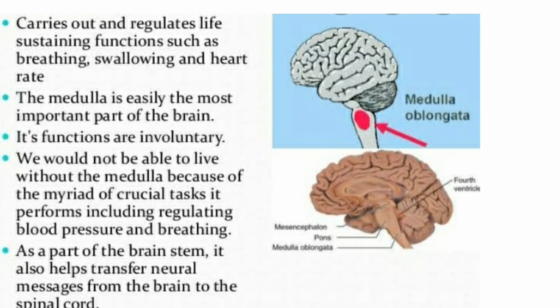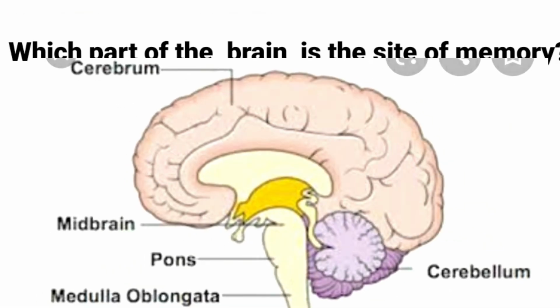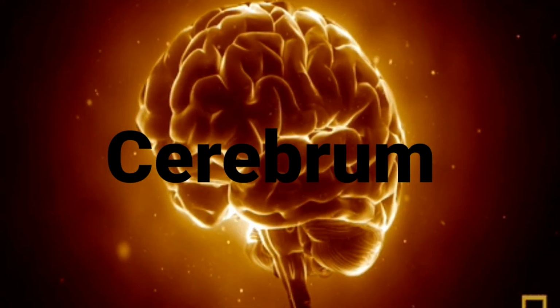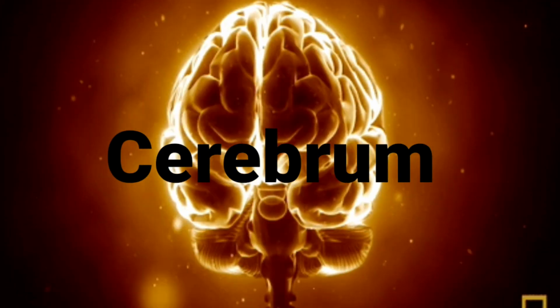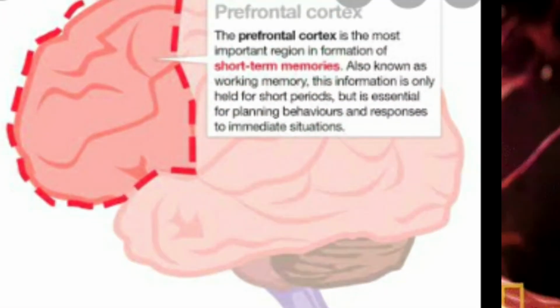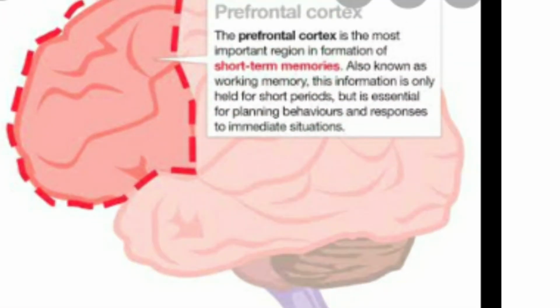Now I want to ask you a question, children. Which part of the brain is the site of memory? Very good, children. It is the cerebrum. Which part of the cerebrum, that is the prefrontal cortex, is the part of memory, that is short-term memory, children. This prefrontal cortex plays a very important role in receiving or storing short-term memory.